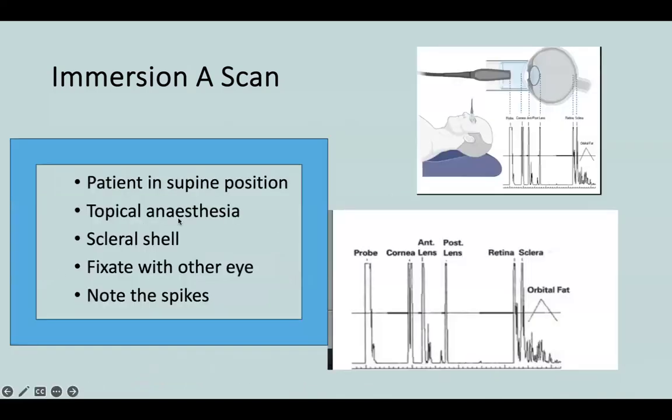Over here, the patient lies in supine position, same topical anesthesia is applied, then the scleral shell is applied on the eye. The patient fixates with the other eye, and what we see in the machine are again the spikes, but previously there were 5 spikes. Now there will be 6 spikes present: one from the probe, second from the cornea, then anterior and posterior lens, retina, and sclera. So all these 6 spikes should be present and of equal height.